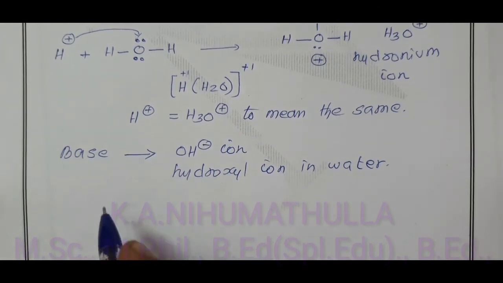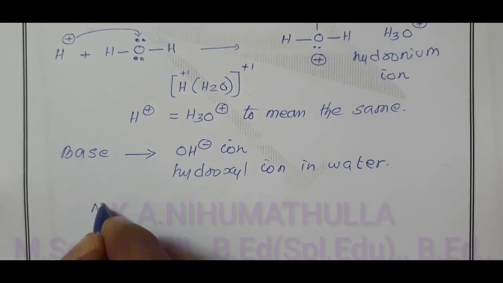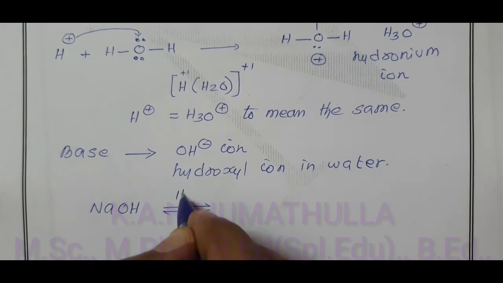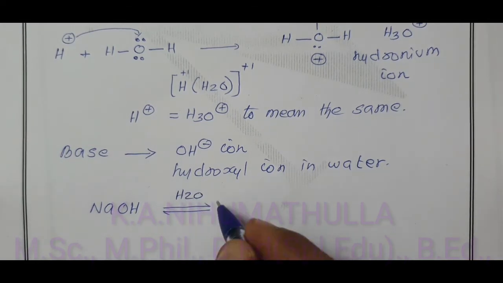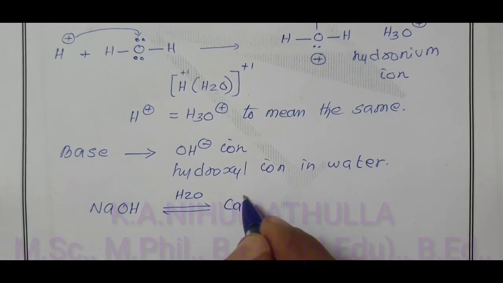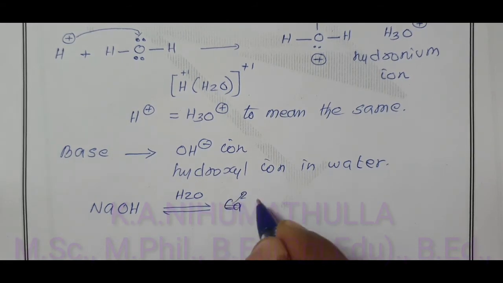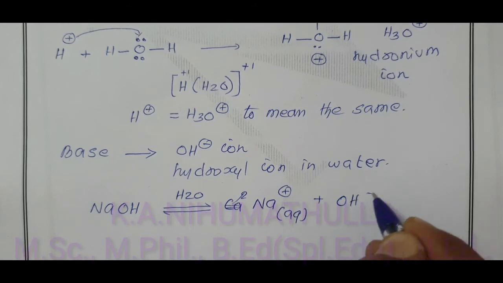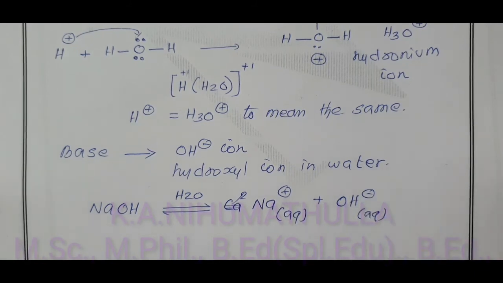For example, sodium hydroxide, NaOH, when added with the water molecule H2O, the medium is aqueous medium. It gives sodium plus ion, which is in aqueous medium, and also produces OH minus ion. Because this substance provides hydroxyl ion in water, it is called a base.